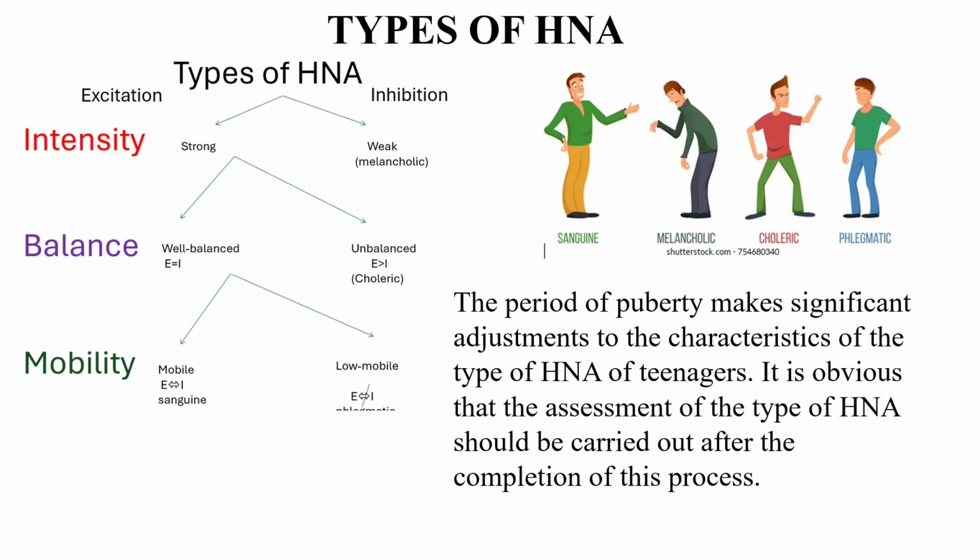The period of puberty makes significant adjustments to the characteristics of the type of higher nervous activity of teenagers. So we can say that to be sure about the type of higher nervous activity, only after completion of the process of puberty.